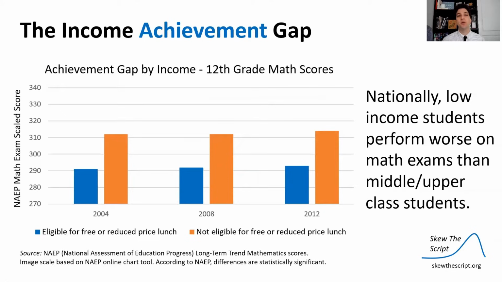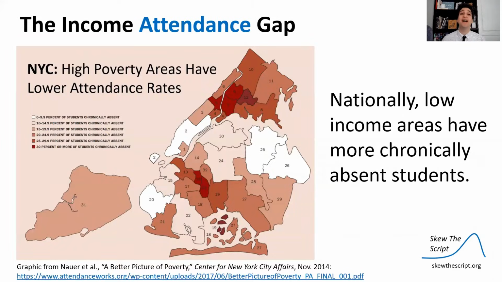Nationally in the United States, we know that there is an income achievement gap. Specifically, we've seen in standardized test scores that lower income students tend to perform worse than their higher income peers. And many people have thought about, why is this happening? Have thought about, what can we do to change it? At the same time, we've also noticed that there's an income attendance gap. Specifically, lower income students go to school less often than their higher income peers. There are forces at work that keep lower income students away from school compared to their higher income peers.